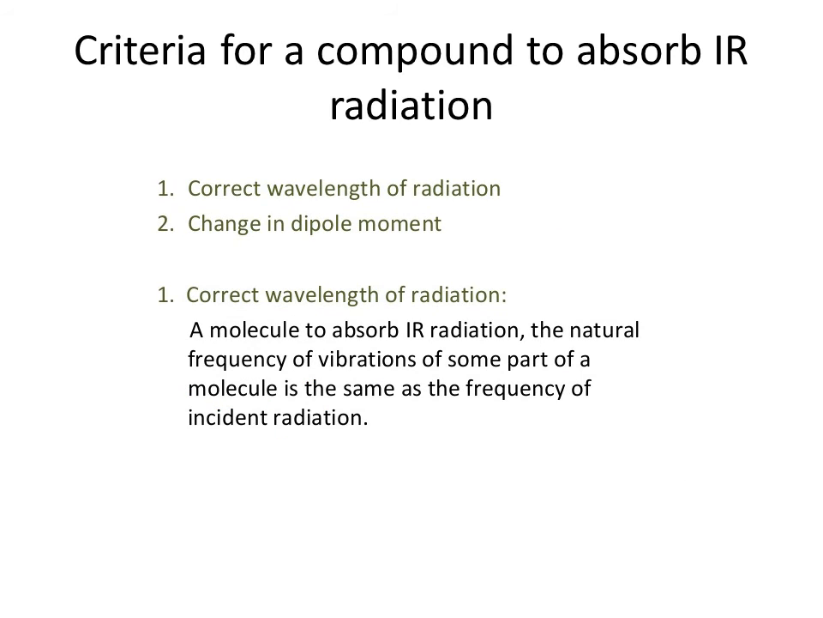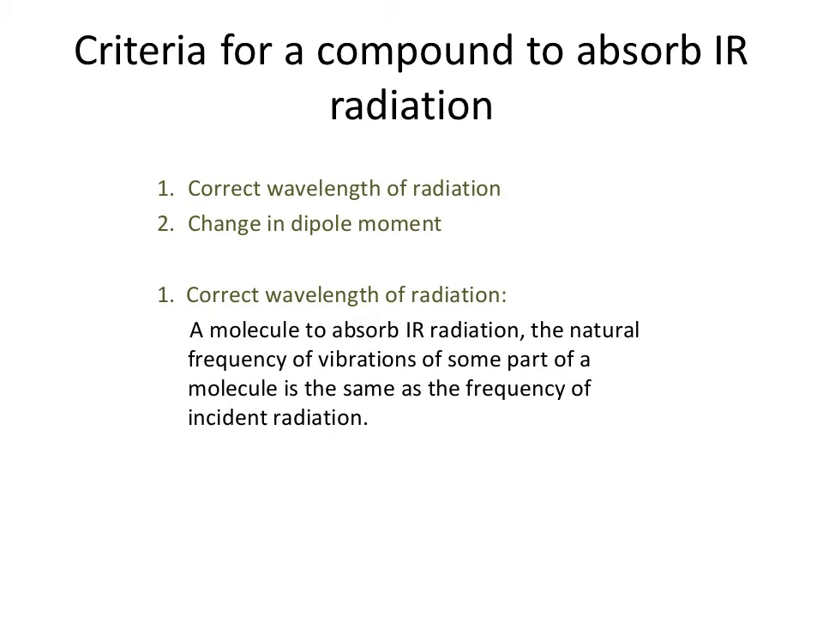Now, what are the criteria for a compound to absorb IR radiation? There are two criteria. The first one is the correct wavelength of radiation. As I have already discussed, a molecule absorbs IR radiation only when the natural frequency of radiation is exactly equal to the frequency of incident radiation. When this condition is fulfilled, the molecule is capable of absorbing IR radiation.